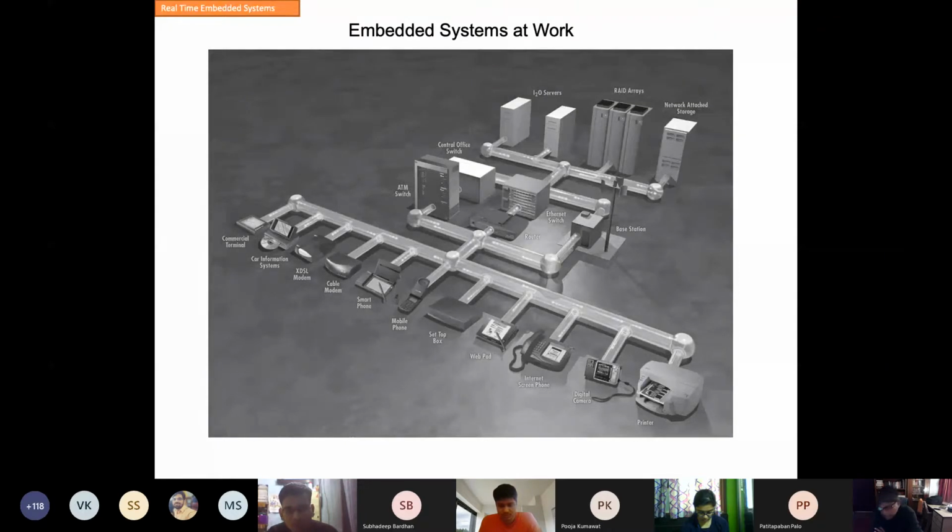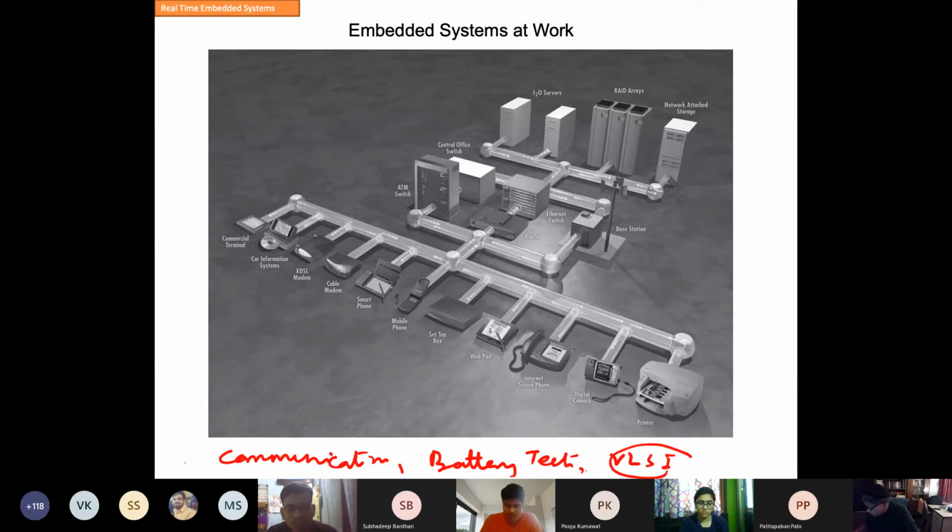So communication and computing together along with battery technology. Remember, these are the three major driving blocks. So one is this communication, battery technology, and of course, the VLSI. These three have generated a very large family of smart embedded systems.